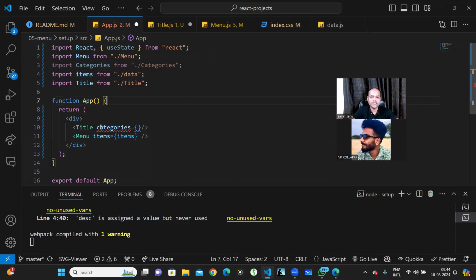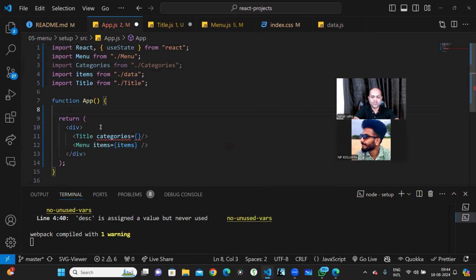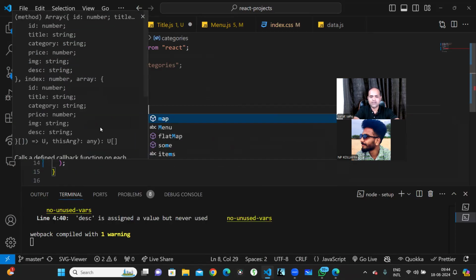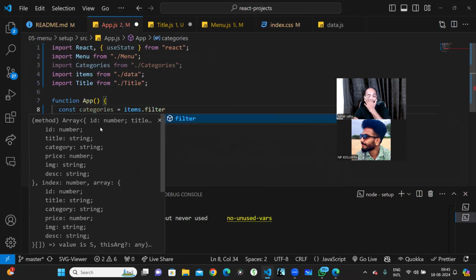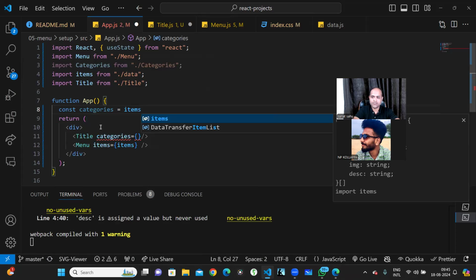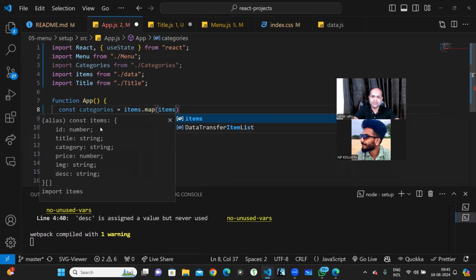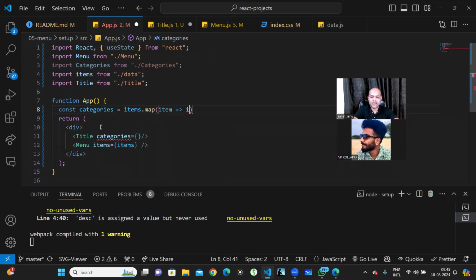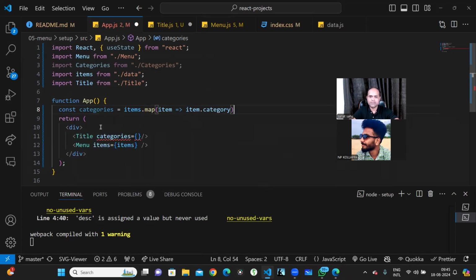So here I have to create some constant, I'll call it categories. That will be from the items. I'll just map, or I could do a filter. If I filter, I'll get all these things, right? So let me do a map. Map will be good. From the map, I'll take item, and in the item, item dot category is what I want. But those should be unique also, right?